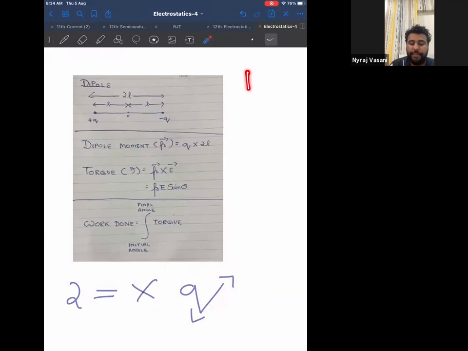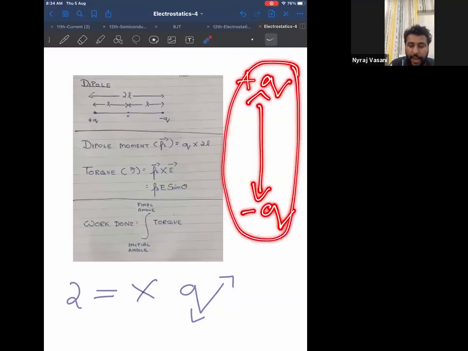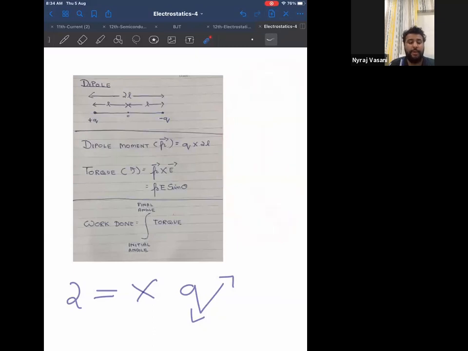For example, if I have a charge plus Q, and a charge minus Q, separated by a certain distance, this will be called a dipole. Why? Because are they two charges? Yes. Are they equal in magnitude? Yes. Are they opposite in polarity? Yes. Are they separated by some finite distance? Yes. Then it is called a dipole.